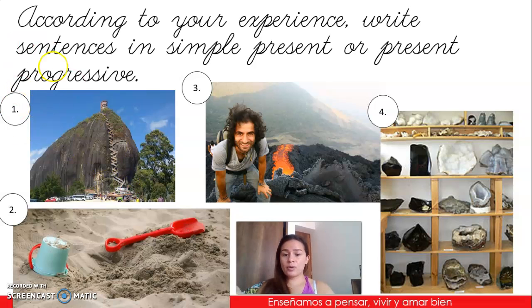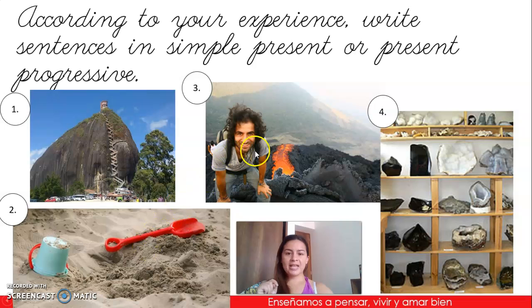Then we have another one here in the second image. Think what action you can use for this, and then you can do it in simple present or in present progressive. For example, my cousin is playing in the sand now. That means that your cousin is not playing every day with the sand. Maybe if she's playing every day, you need to say, my cousin plays with the sand.